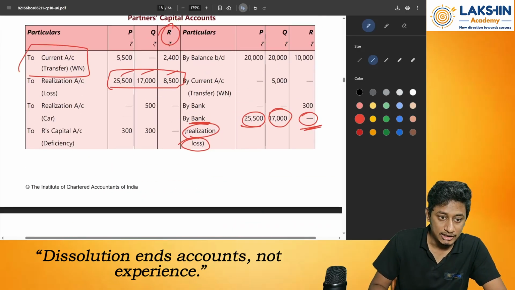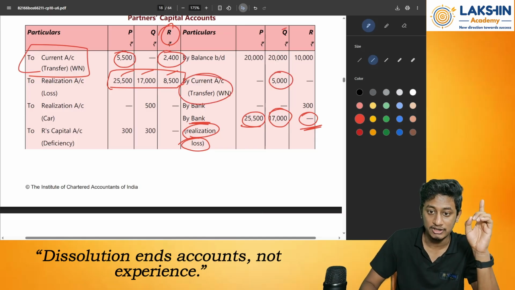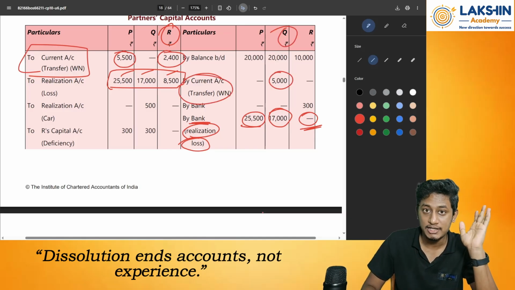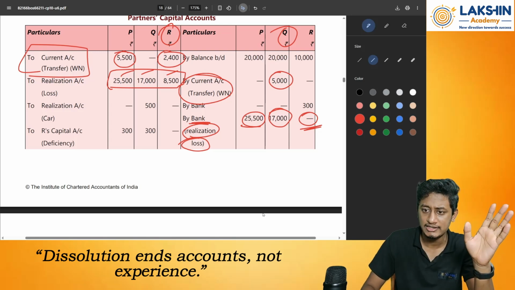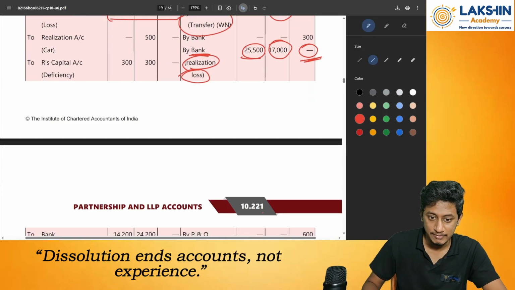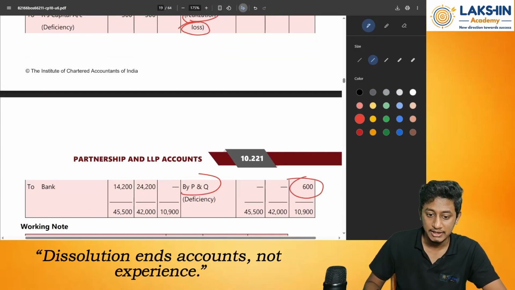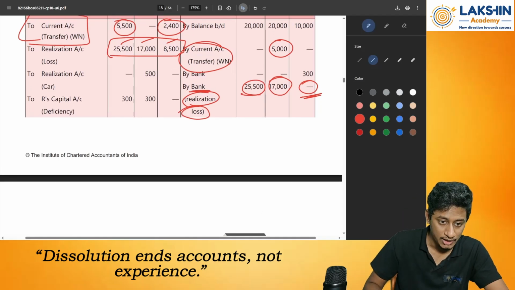Current account on the debit side 5,500, 2,400, and over here current account transfer as per the working note 5,000 to the Q account. The same thing has been done over here. Clear? So once that transfer is done, everything remains the same. So whatever deficiency Mr. R has has been shared by whom? Mr. P and Q. In what ratio? In capital ratio.